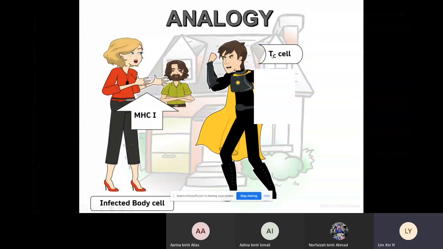So now this cytotoxic T cell gets notification that your body cell is infected via this antigen fragment on the surface. Same as the concept of APC, the TC cell will bind by using the T cell receptor. The T cell receptor binds with this antigen fragment. The other hand, which is the co-stimulation, now uses CD8, a kind of protein. For helper T cell, it is CD4. Now this cytotoxic T cell is CD8.